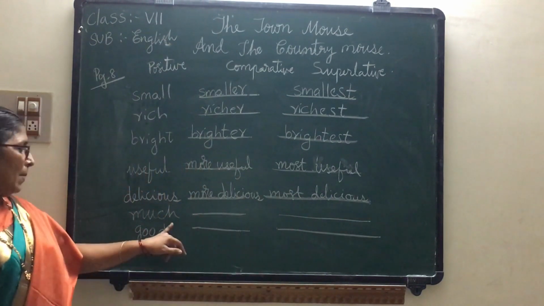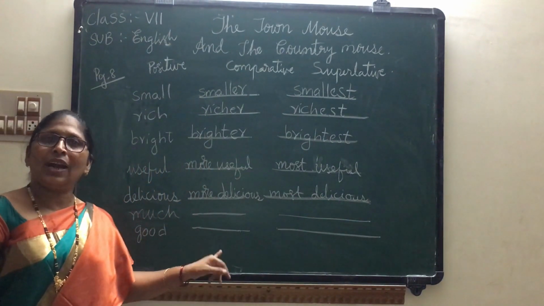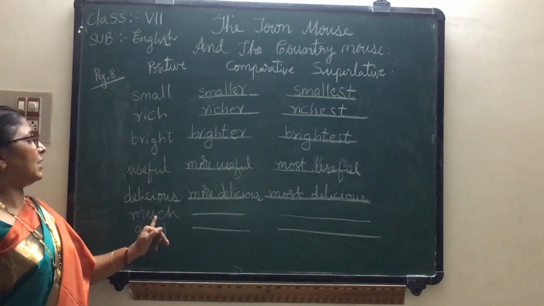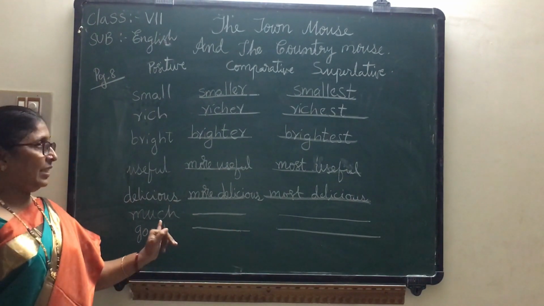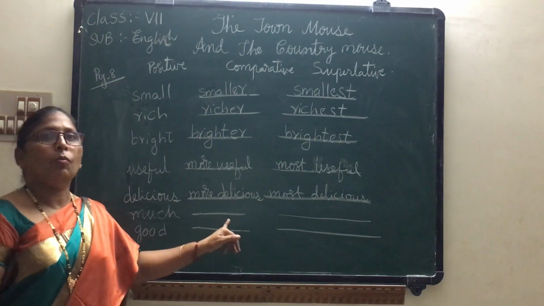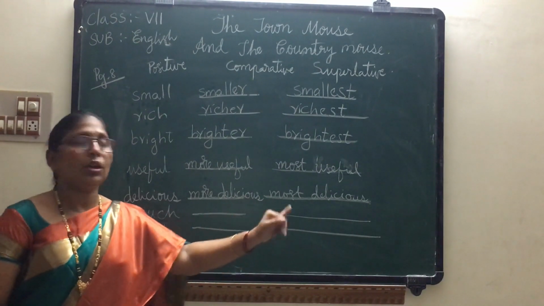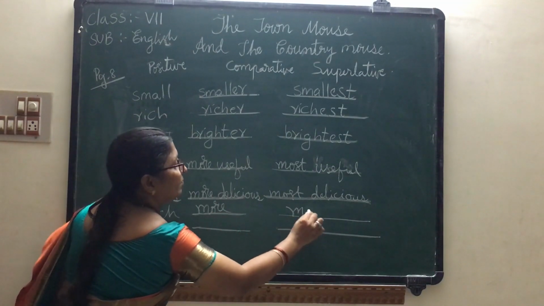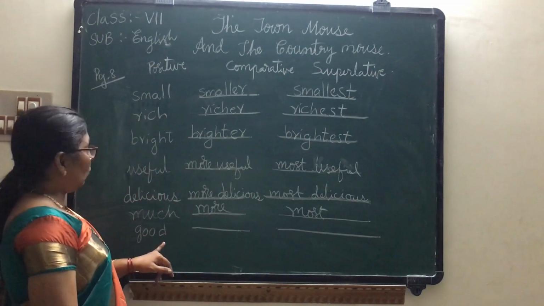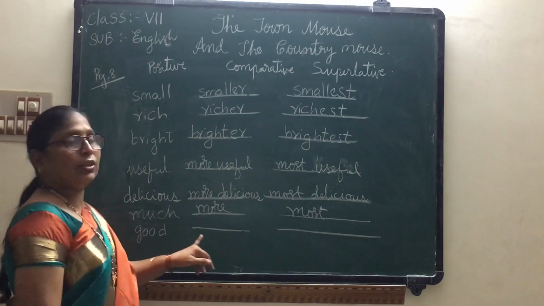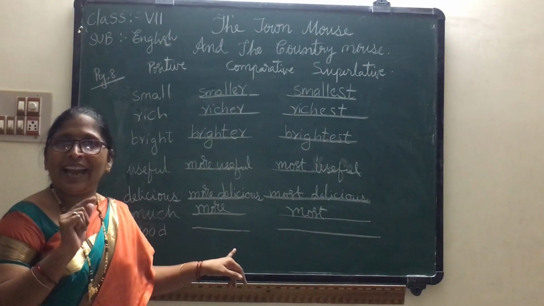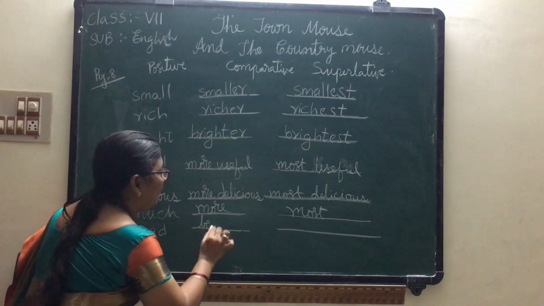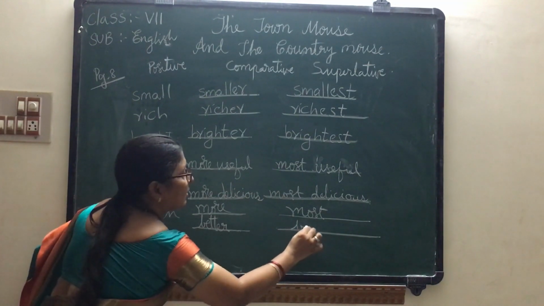Next, see here, much and good. Some other words are there. We do not add er, est. They change completely. What are the comparative and superlative for these? Much changes into more, most in the comparative and superlative degree. Much, more, most. They change completely. And here good is given, which is an adjective. For this we do not add er and est. It changes completely. Good, better, best.